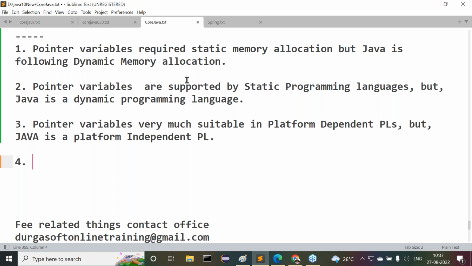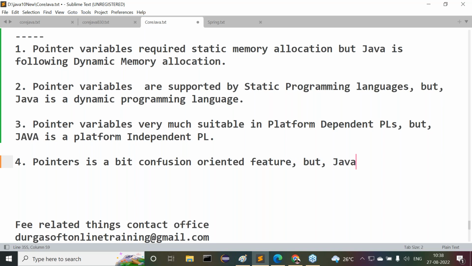Because of these reasons, pointers are a bit of a confusion-oriented feature, but Java is a simple programming language.